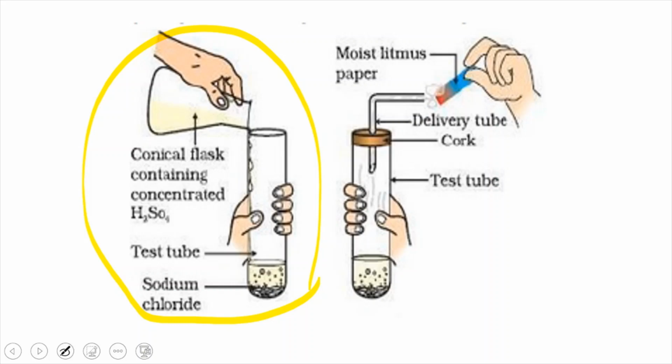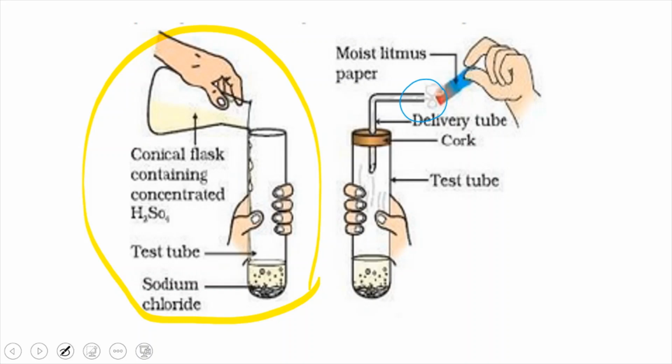If you think that there is no moisture, there is no need of passing the hydrochloric acid gas into another test tube which contains calcium chloride. So now what happens is, slowly through the delivery tube the gas is liberated, and if you bring a dry blue litmus paper near the gas, the gas is not able to turn the color of the blue litmus paper.